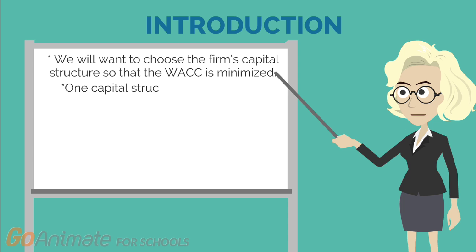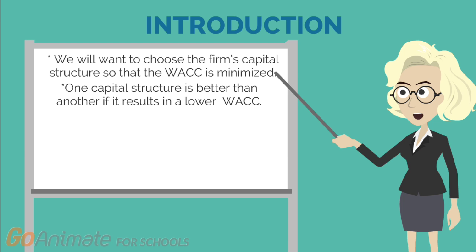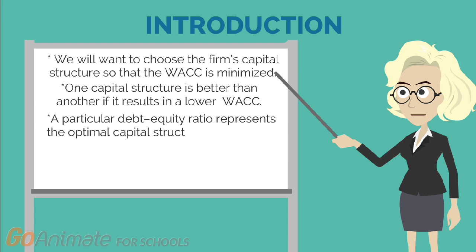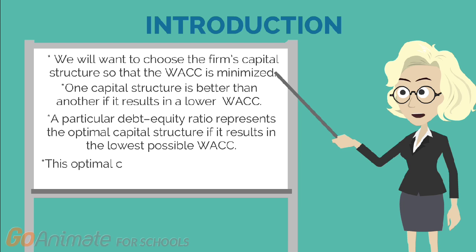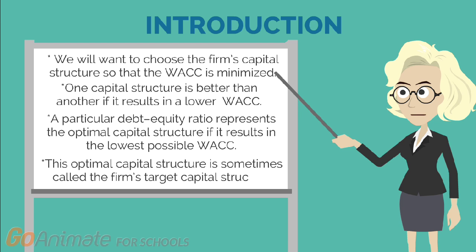One capital structure is better than another if it results in a lower WACC. A particular debt-equity ratio represents the optimal capital structure if it results in the lowest possible WACC. This optimal capital structure is sometimes called the firm's target capital structure.